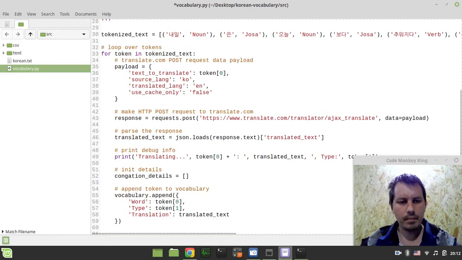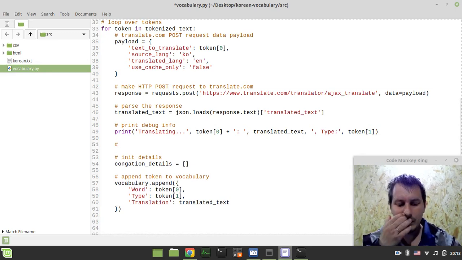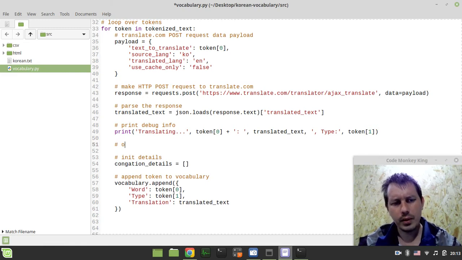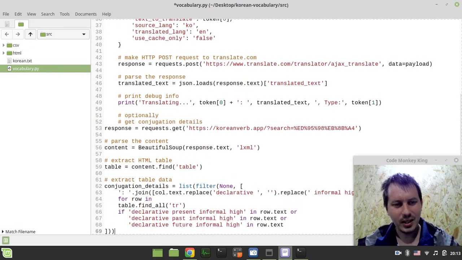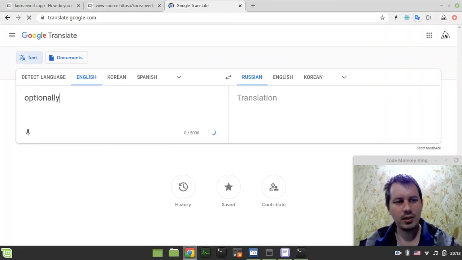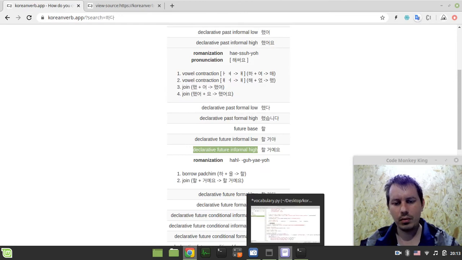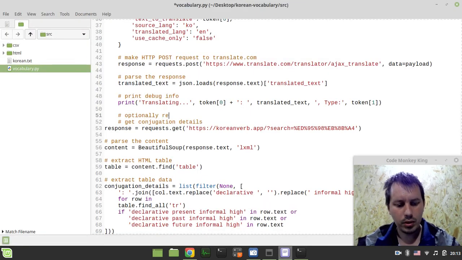I just cut it from here, and then here, after the text has been translated, we want to optionally, let me double check this in Google Translate, I just want to avoid grammar mistakes in English. Optionally, yeah, optionally. Perfect. So optionally request